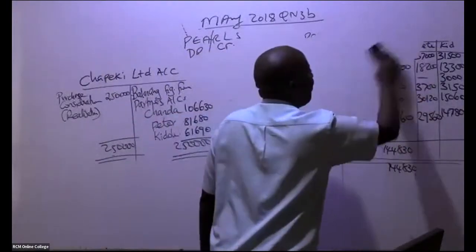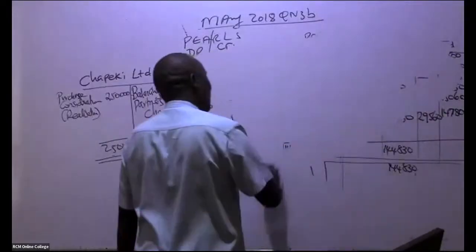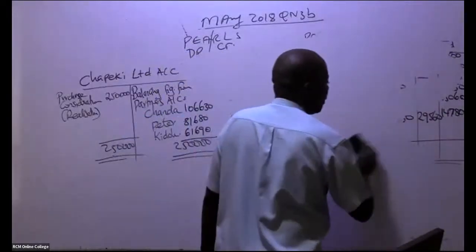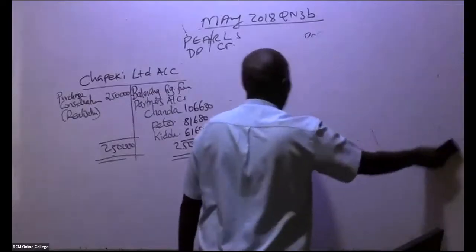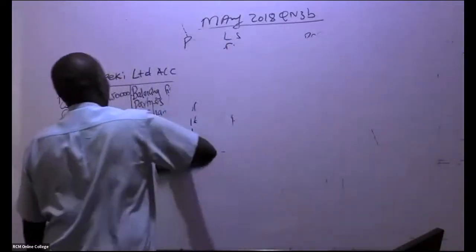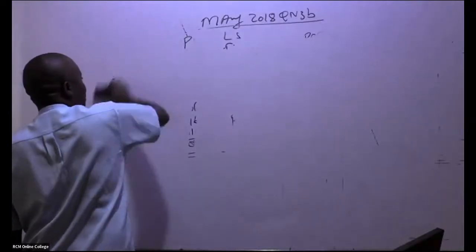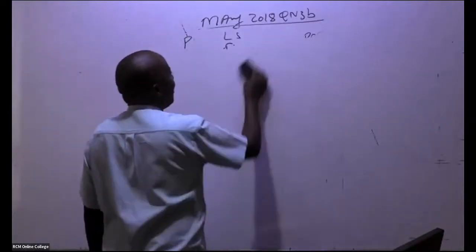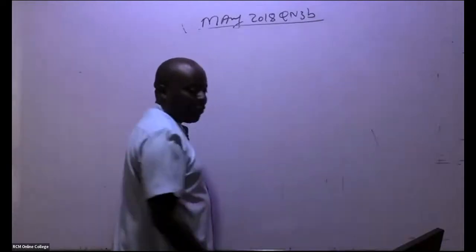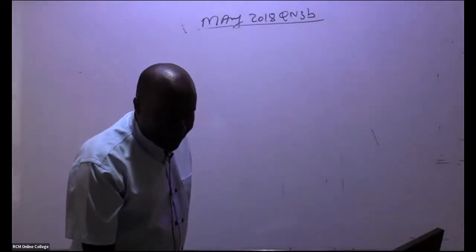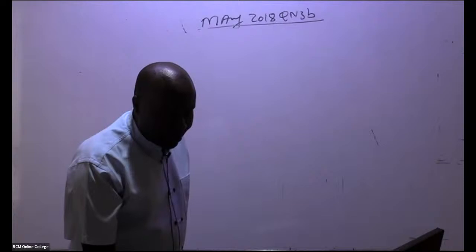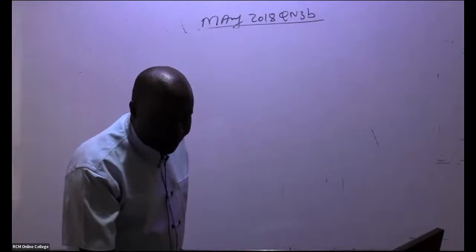So they want me to do a balance sheet. When they want me to do a balance sheet, there is an account that is really, really important for us to do. So they want me to do the statement of financial position, the opening one, as we take over those assets and liabilities. But before that, it will be very important, in this case, to do a business purchase account.